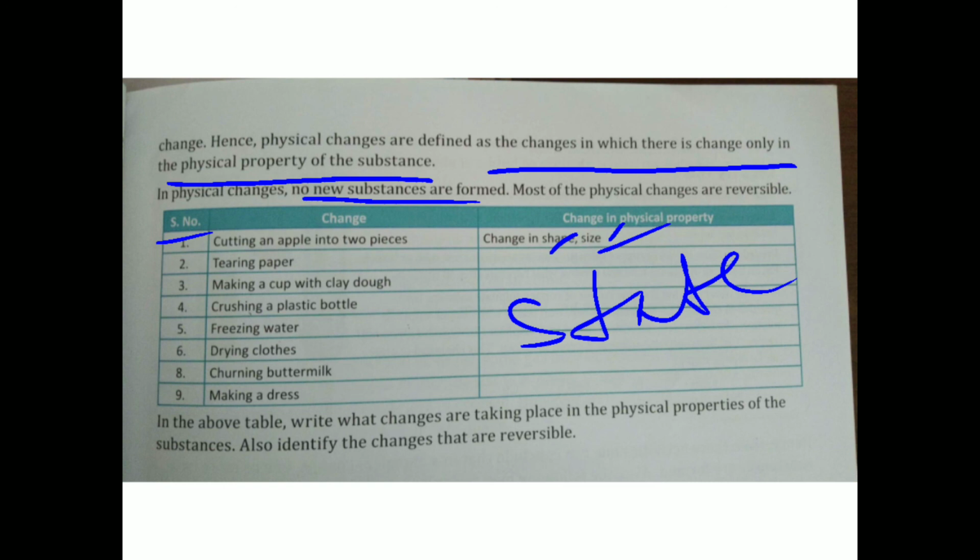In the above table write what changes are taking place in the physical property of a substance. Also identify whether the changes are reversible. So these are all reversible changes.